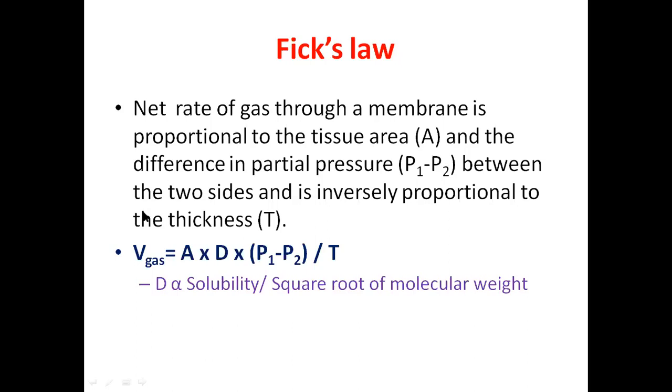So the rate of diffusion of a substance, or else the rate of diffusion of a gas, is directly proportional to the surface area of that available semi-permeable membrane. So when we are talking about respiratory membrane, more is the surface area of the respiratory membrane, more will be the diffusion of the gas. This is simple common sense. More is the membrane available which is separating two compartments, more will be the diffusion of the gas.